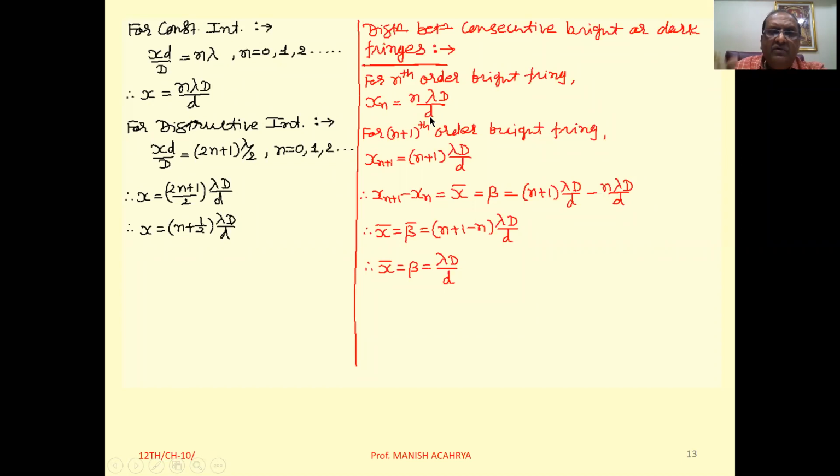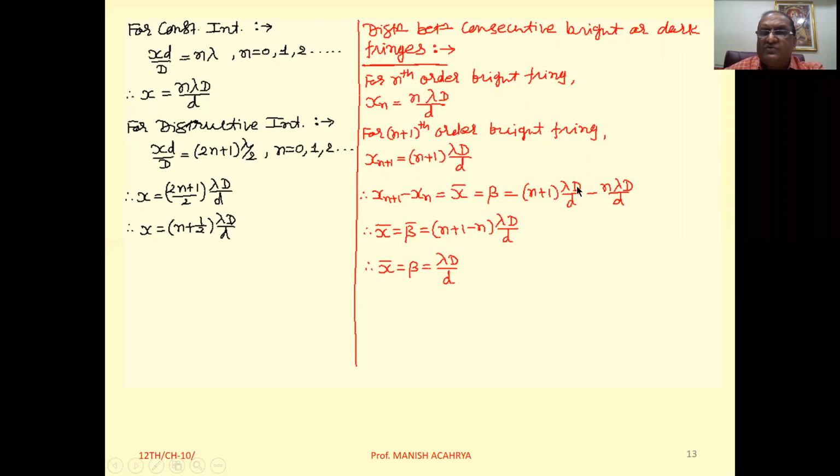We want consecutive, so now take the (n plus 1)th order bright fringe. It will be at the position xn plus 1, that is (n plus 1) lambda capital D by small d. So the distance between these two consecutive bright fringes, that is xn plus 1 minus xn, is also denoted by x bar, or it is also denoted by beta.